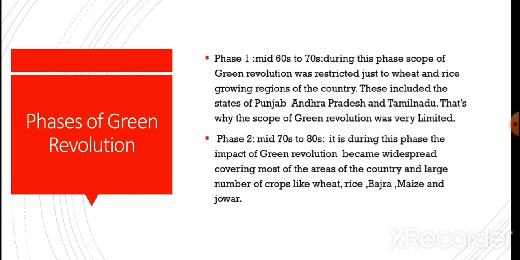Phase 2, that is mid 70s to 80s. It is during this phase the impact of Green Revolution became widespread, covering most of the areas of the country, and large number of crops like wheat, rice, bajra, maize and jowar. Students, you are to keep in your mind that 5 crops were taken under phase 2: wheat, rice, bajra, maize and jowar.